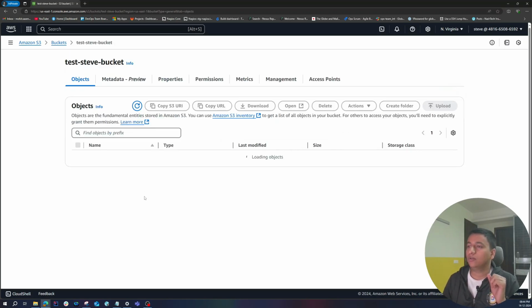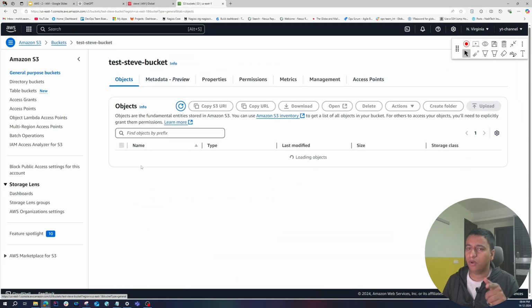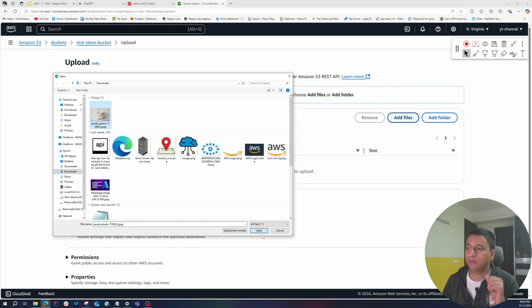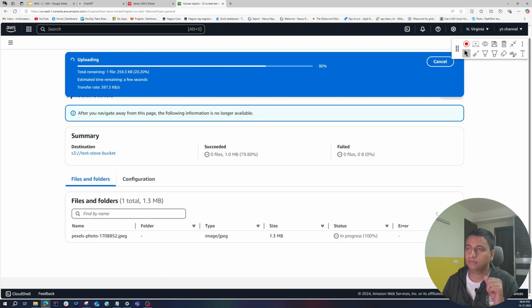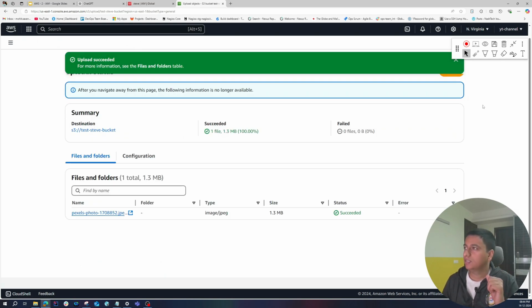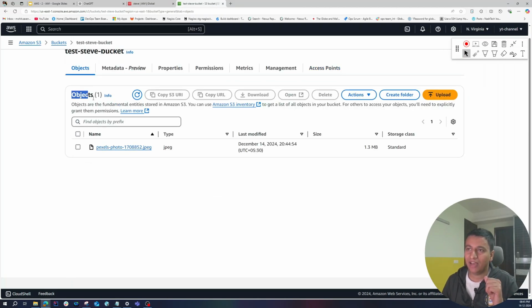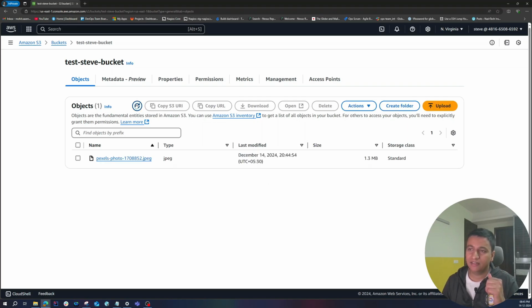Okay, so now let me go back to the root account and let's upload the same brick wall. And since I am on the root account, I will be able to upload this. Perfect. So now that brick wall is inside that bucket, as you can see, now we have one object, and that is the image. Now let's go back to Steve's account and let's see if he can see that or not. Let's do a refresh, and obviously he can see it, right? Because we did give him the list permission for that bucket, right?